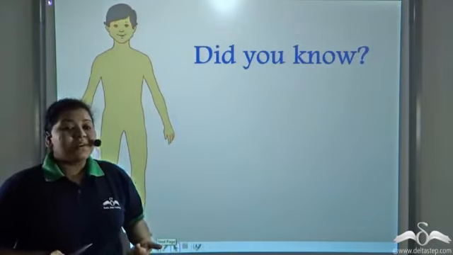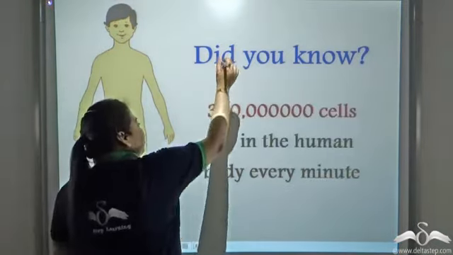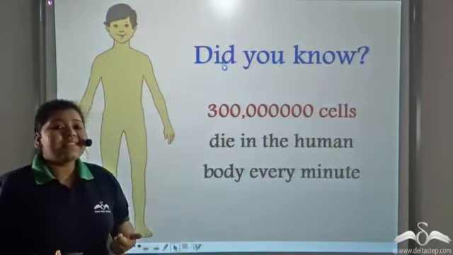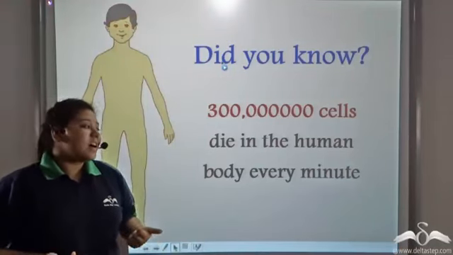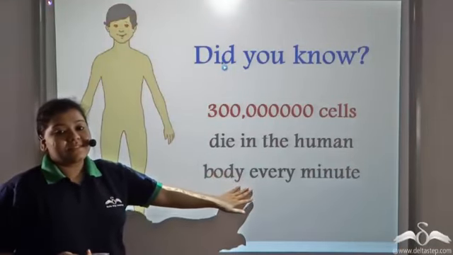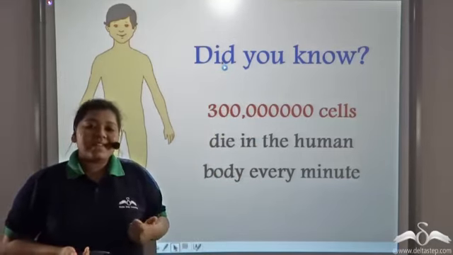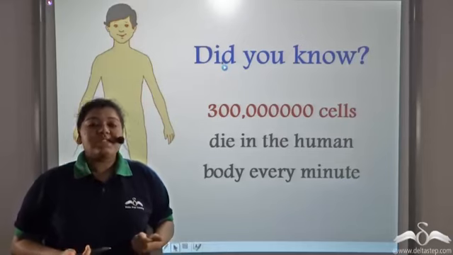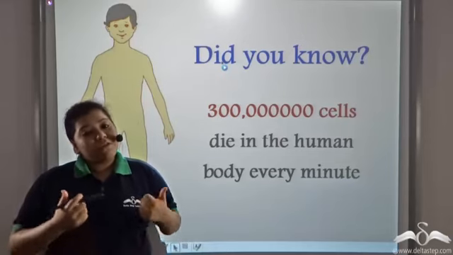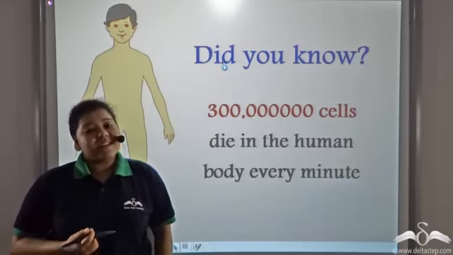Now, did you know that there are about 300 million cells in our body that die every minute? Yes. This cell death of older cells is very important for the proper functioning of all the remaining cells in the body.